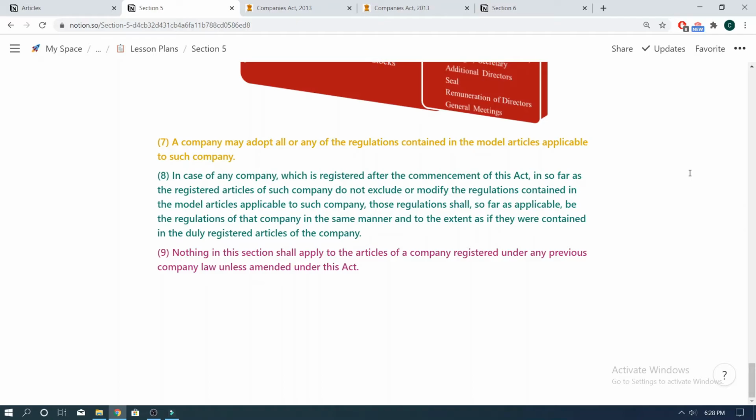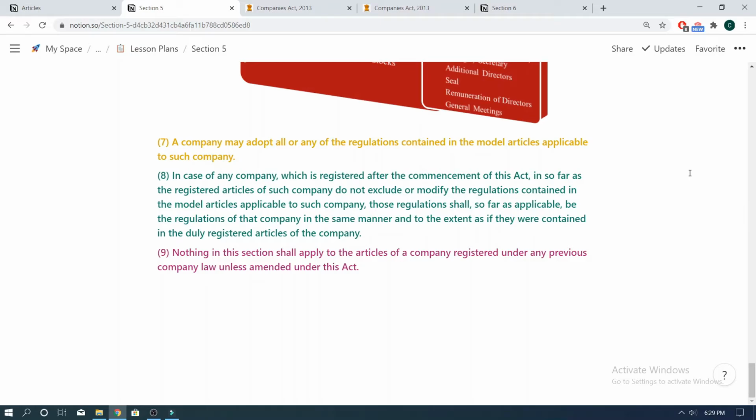Now, subsection 8 says in case of any company which is registered after the commencement of this act, insofar as the registered articles of such company do not exclude or modify the regulations contained in the model articles applicable to such company, those regulations shall, so far as applicable, be the regulations of that company in the same manner and to the extent as if they were contained in the duly registered articles of the company.